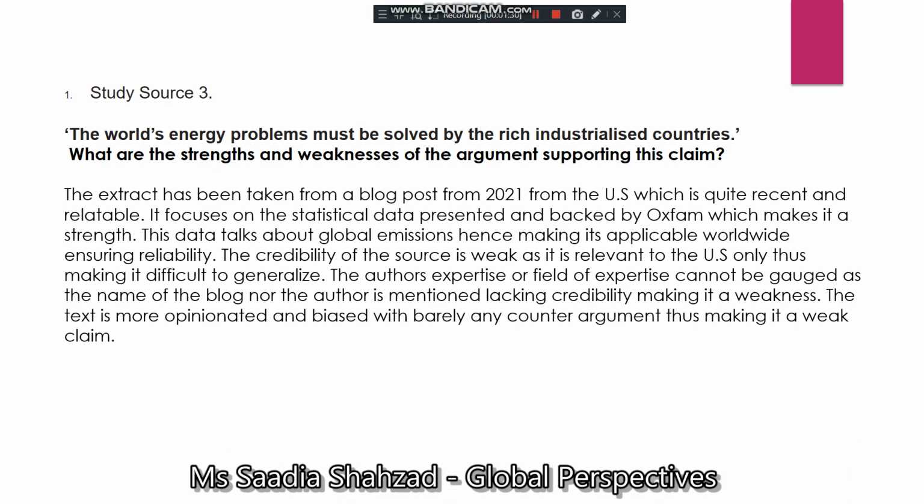The credibility of the source is weak as it is relevant to the US only, thus making it difficult to generalize. The author's expertise or field of expertise cannot be gauged as neither the name of the blog nor the author is mentioned, lacking credibility, making it a weakness. The text is more opinionated and biased with barely any counter argument, thus making it a weak claim.